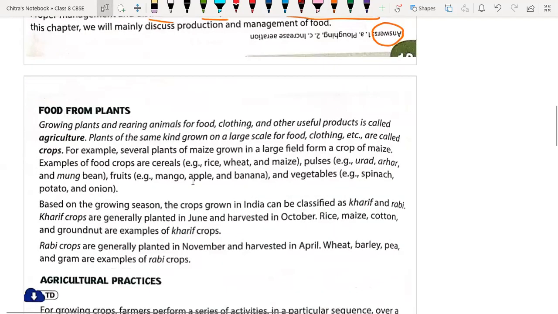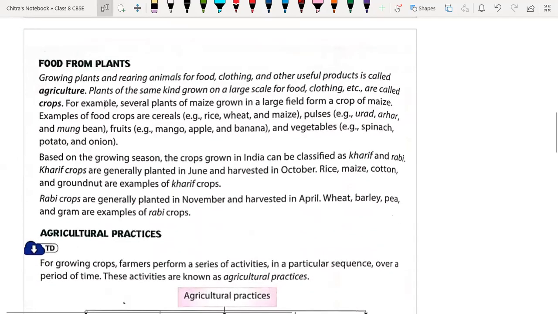Okay, now the first point we are going to discuss here is food from the plants. So we know plants are the producers. They perform photosynthesis and convert radiant energy, using water and carbon dioxide. They form food, which is circulated throughout the life of other organisms. So here plants are the producers and all other animals are the consumers.